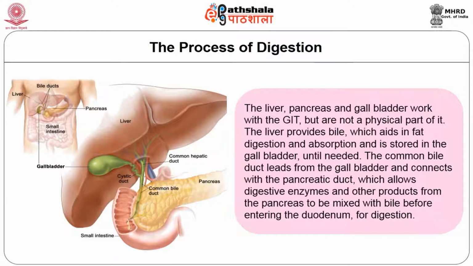The liver, pancreas and gallbladder work with the GIT but are not a physical part of it. The liver provides bile, which aids in fat digestion and absorption and is stored in the gallbladder until needed. The common bile duct leads from the gallbladder and continues with the pancreatic duct, which allows digestive enzymes and other products from the pancreas to be mixed with bile before entering the duodenum for digestion.